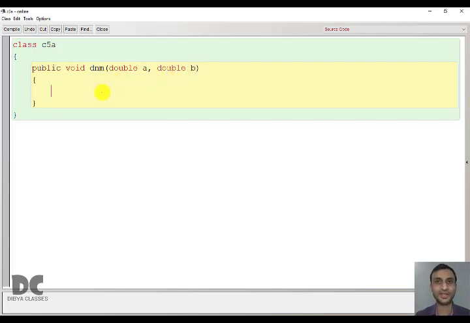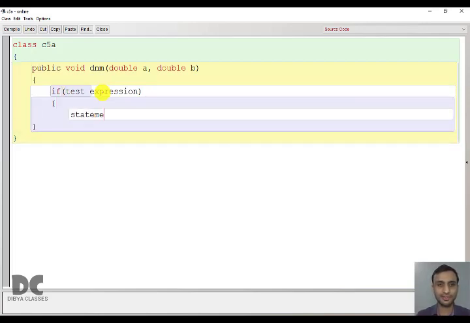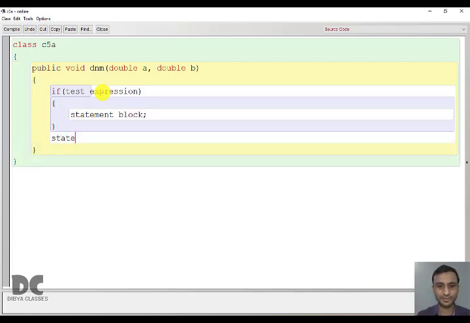Now we'll do the processing part using an if statement. If, this is test. I am just writing the syntax now, then we'll fill it. Here we will have the statement block and here we have statement X. This is the syntax. Now we'll fill the syntax. Test expression means here we are going to write a logical or relational expression. So what is the expression here? What are we going to check? If A is greater than B, or you can also write B greater than A. We have to check which one is larger. So A greater than B is a test expression. What type of test expression?